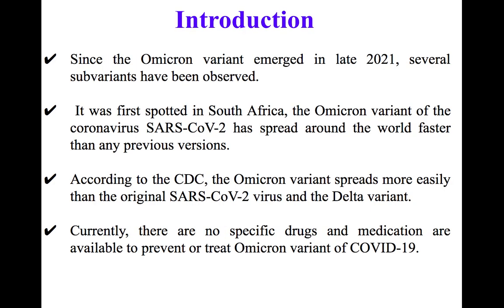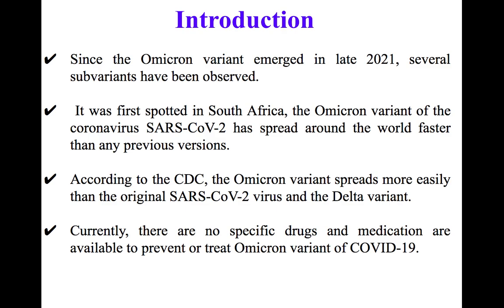Coming to the introduction, since the Omicron variant emerged in late 2021, several subvariants have been observed, and we have seen the strain coronavirus and the COVID-19 virus. Those viruses were identified before this Omicron virus.